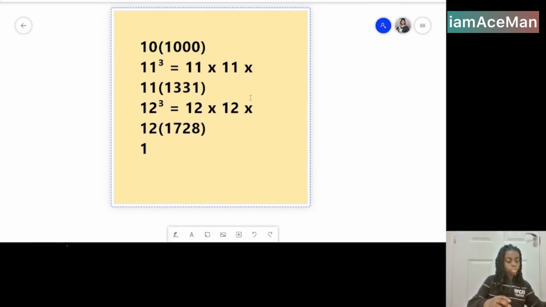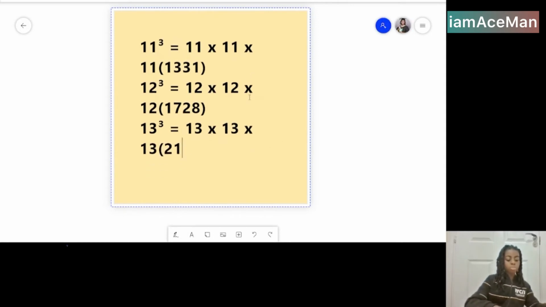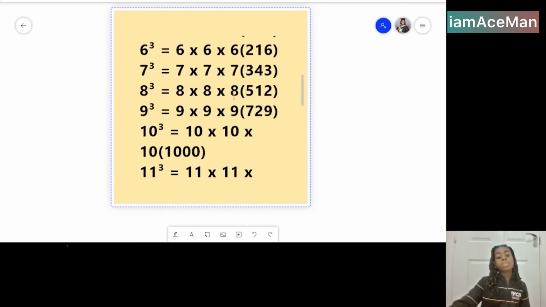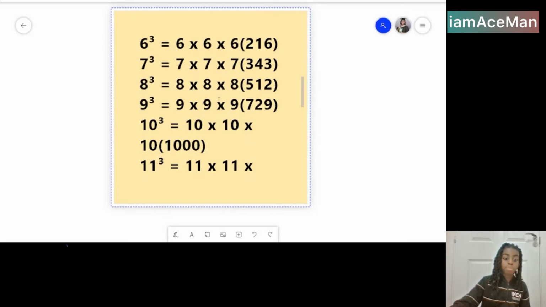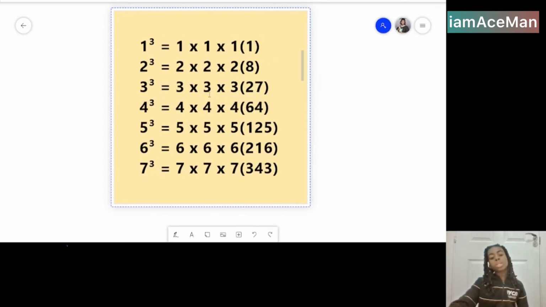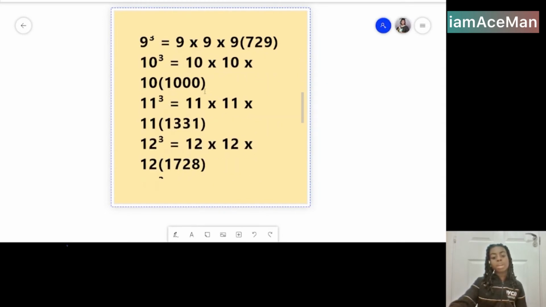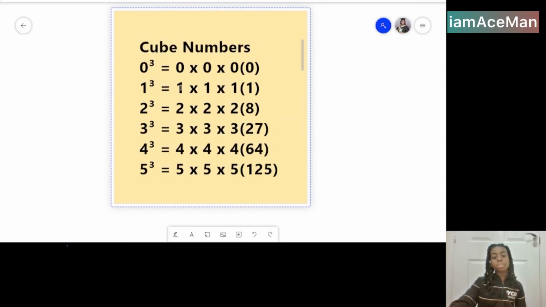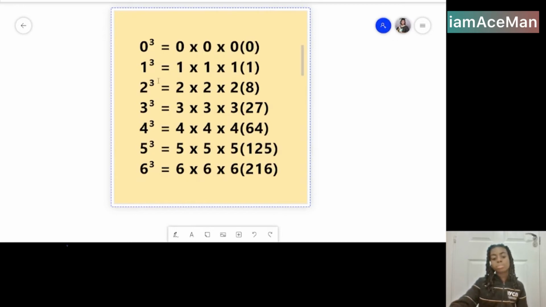And 13 cubed is the same as 13 times 13 times 13, which is the same as 2197. So because I know my cube numbers to 13 by heart, I just wanted to share this as a demonstration of the cube numbers to 13.